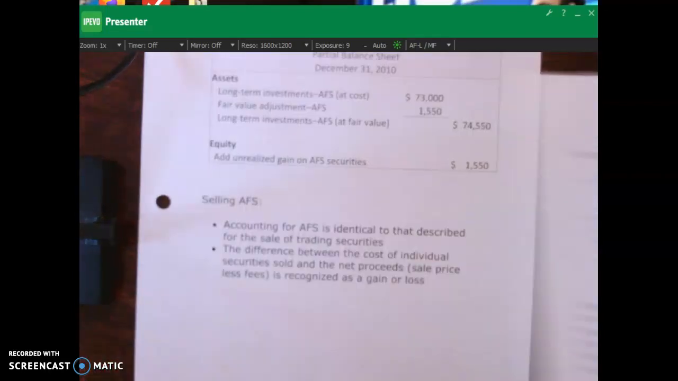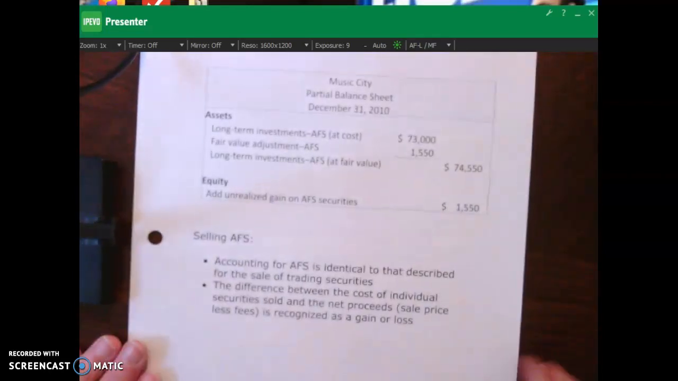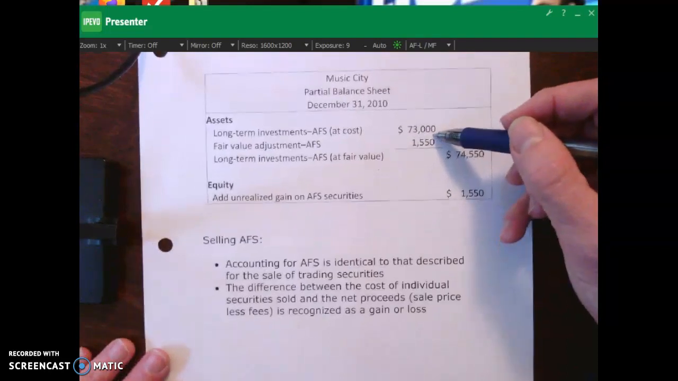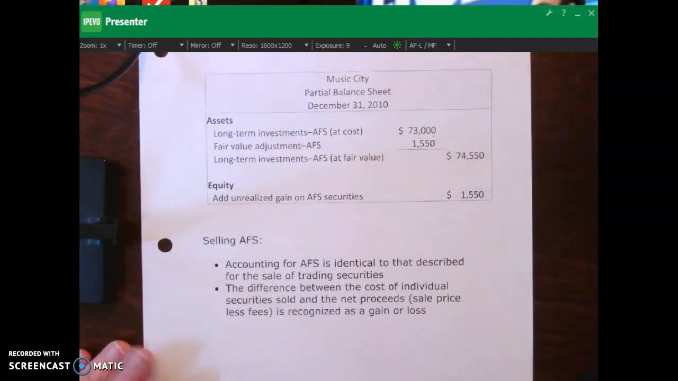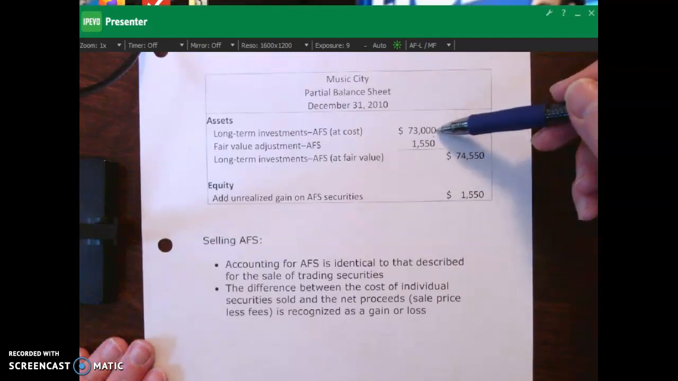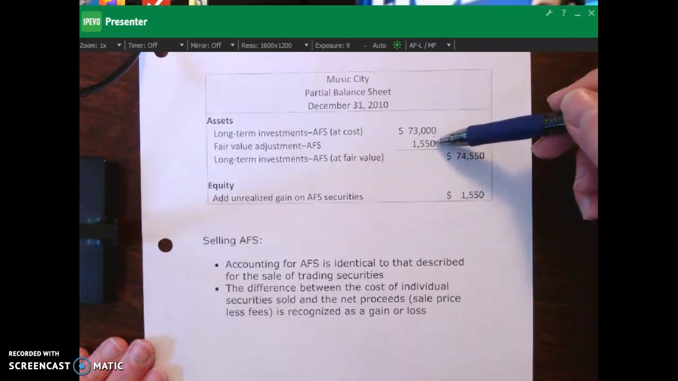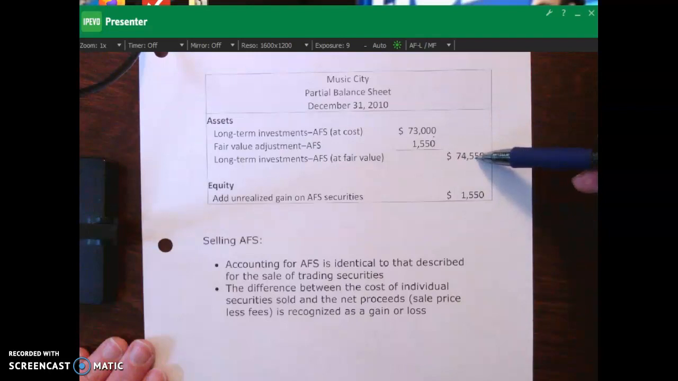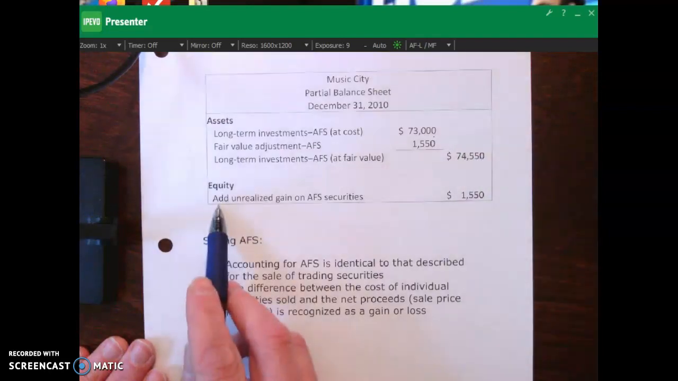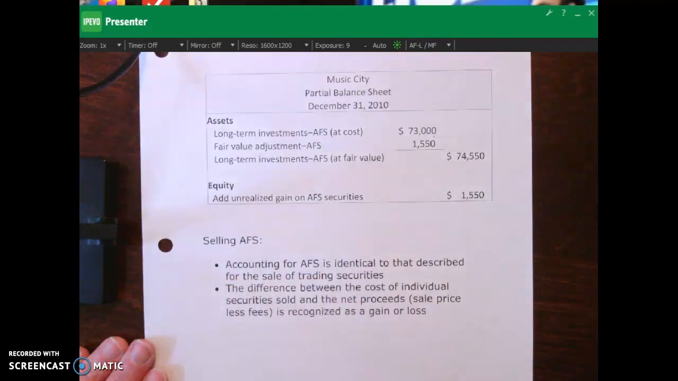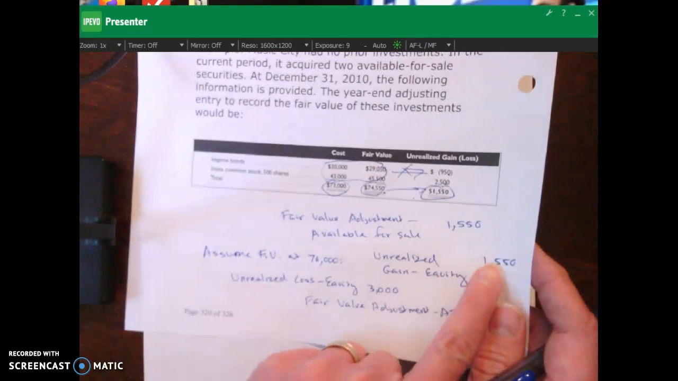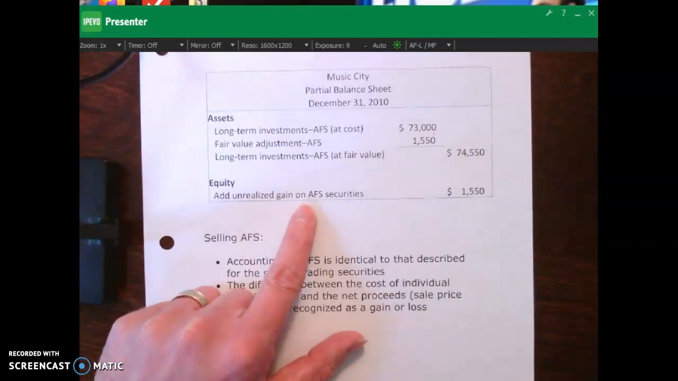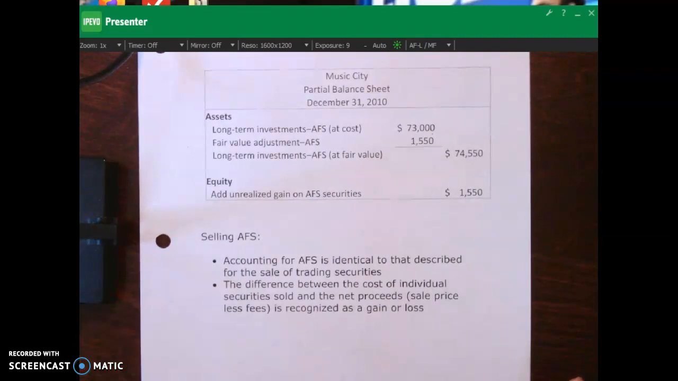Okay? And this is how it looks on the balance sheet. So in this case, we're returning back to the situation where the fair value was $74,550. And so what we have is, here's our cost. We show it at cost, what we bought these for at cost. And then we show the fair value adjustments. And then we report them at fair value. And then here's our unrealized gain on available for sale on AFS securities, which is this, $1,550. That's right over here. It's in the equity section of the balance sheet.